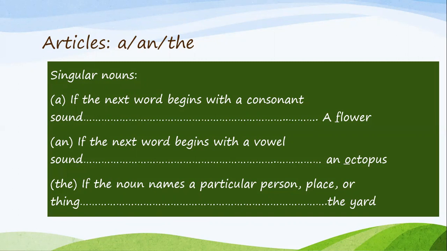Let's say that you lost your jacket at lunchtime and you are asking to go to the yard to find it. You're not asking to go to any yard, you want to go to the yard in the school to find it. Yes, so if the noun names a particular person, place, or thing, we say the yard.